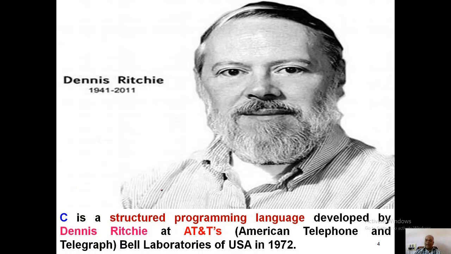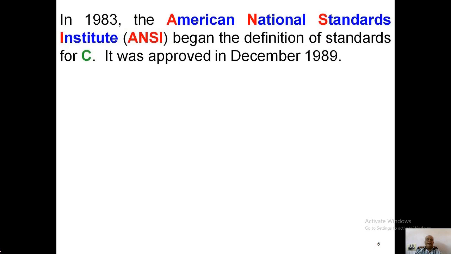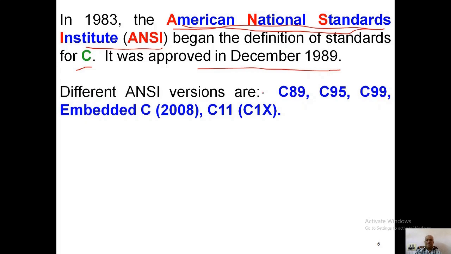C is a structured programming language developed by Dennis Ritchie at American Telephone and Telegraph, that is AT&T Bell Laboratories, in 1972. In 1983, the American National Standards Institute, ANSI, please carefully note this, began the identification of standards for the C language. They specified some standards, which were approved in 1989. Those ANSI C versions are